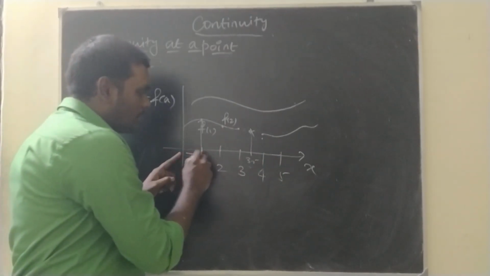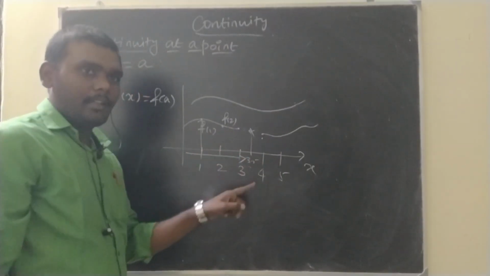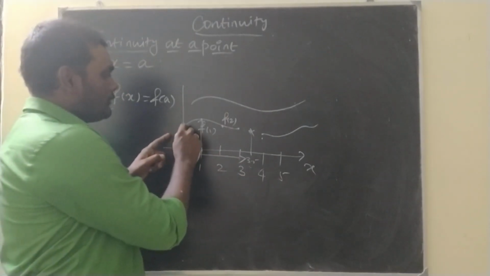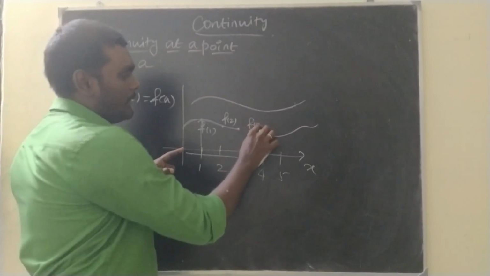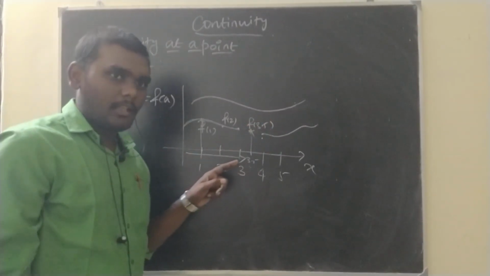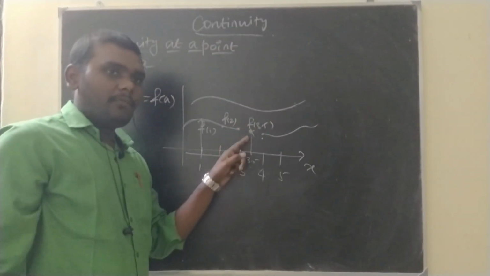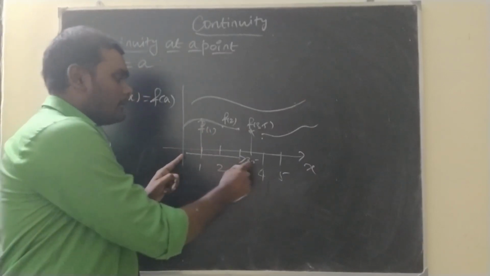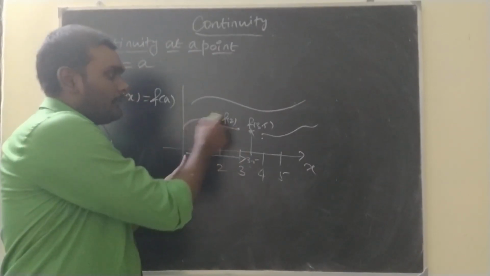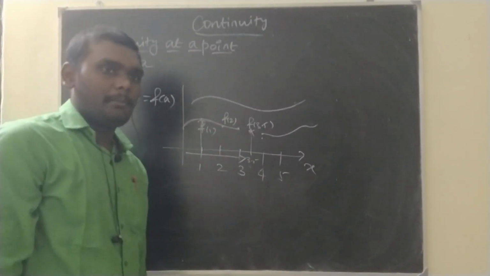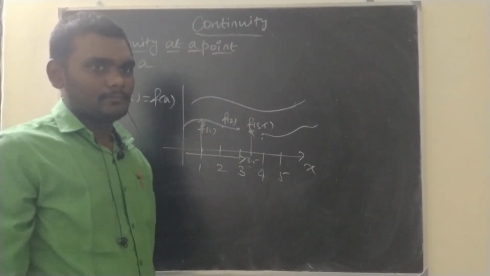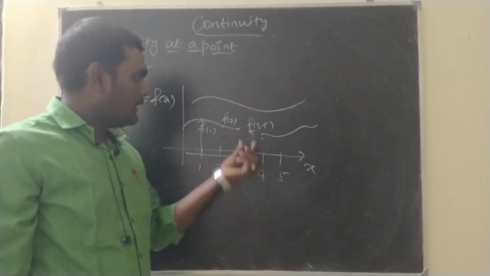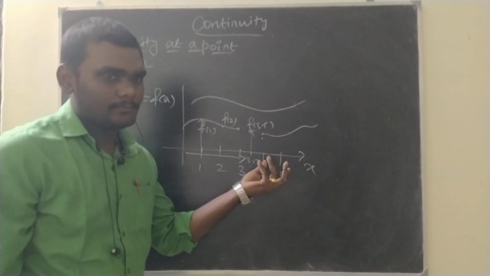As x approaches from 0 to 3.5, this function also should approach where? f of 3.5. Okay. If x approaches 3.5, but this f of x does not approach f of 3.5, it means it is not continuous. Okay. In this case, it is not continuous.